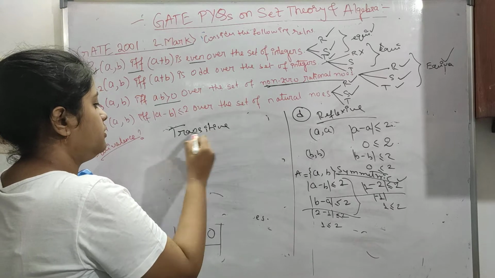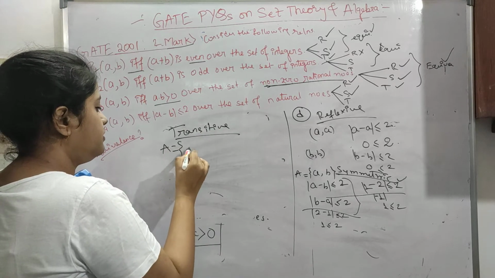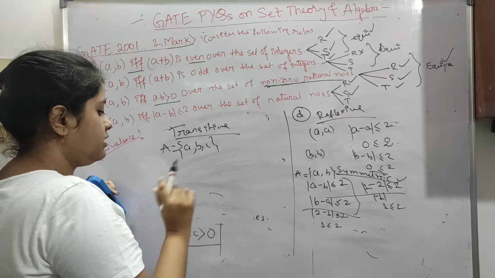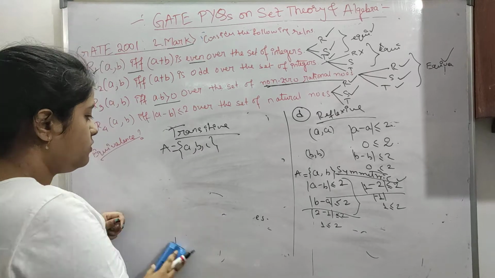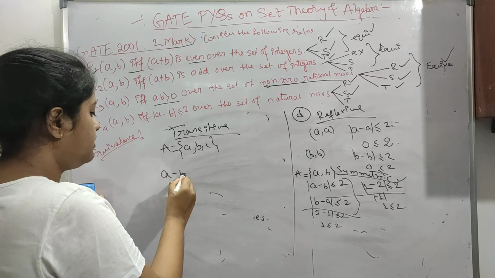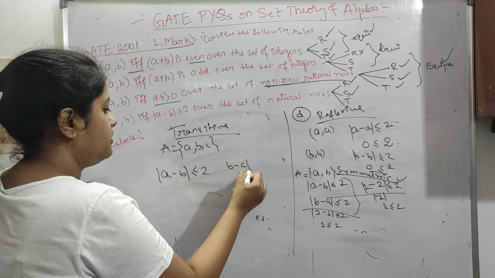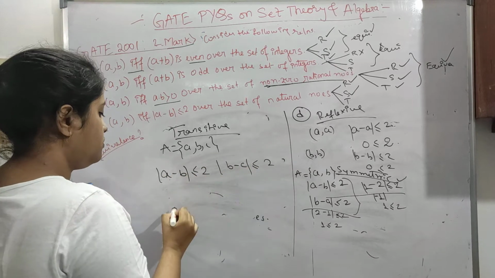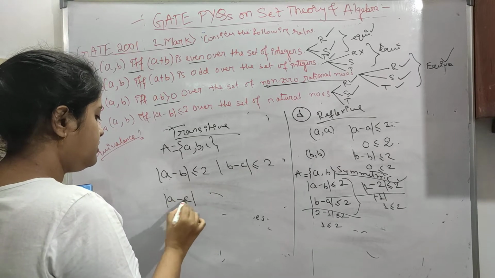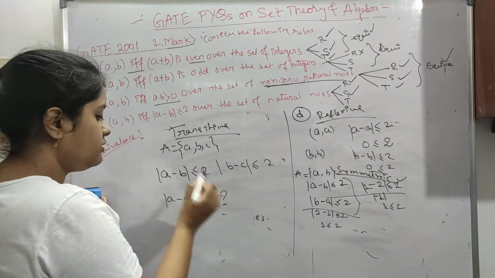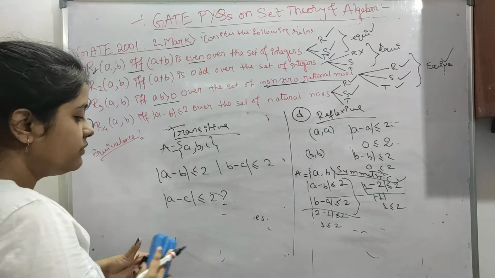Transitive. Let's say this set contains 3 elements, because for transitivity we have to take 3 elements minimum. So a minus b is less than 2, b minus c is less than 2. Is a minus c less than 2 or not? We have to find out, but this is not true.